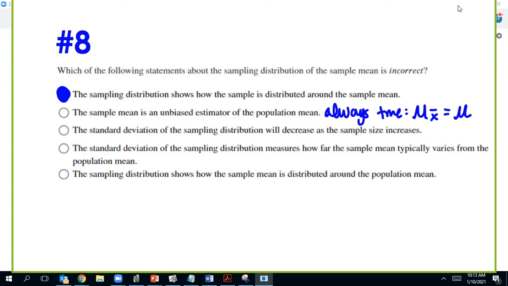Standard deviation will decrease as the sample size increases. Remember, variability goes down as sample size goes up. We've talked about that so many times. This is the definition of standard deviation, so correct. And this last one is what the first one was supposed to say. So the sampling distribution shows how the sample mean is distributed around the population mean. So that's what it was supposed to say, and that's why the first one is incorrect.